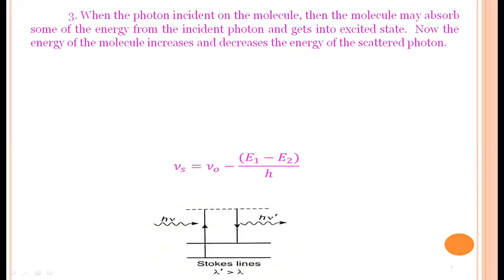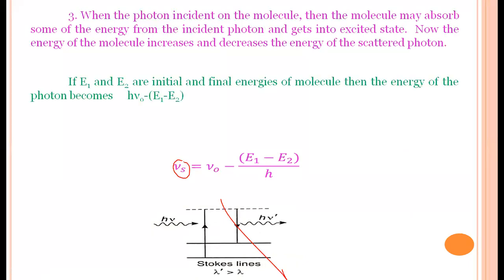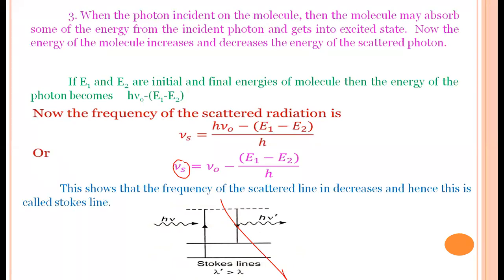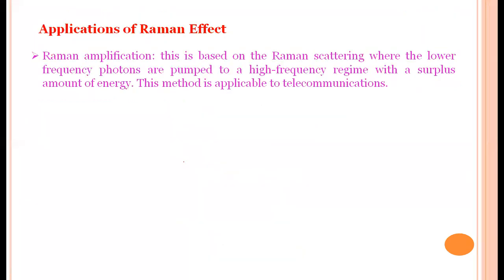nu S, where S is Stokes, is the frequency of the Stokes lines. The frequency of the Stokes lines, nu S, is equal to nu naught minus E1 minus E2 by h. That represents the frequency of the Stokes lines. This shows that the frequency of the scattered line decreases and hence this is called Stokes lines.